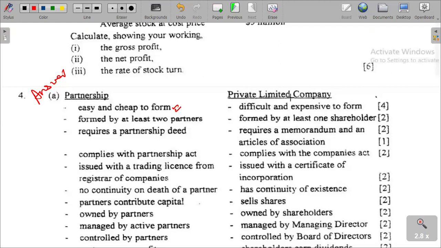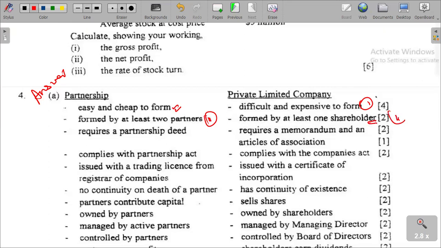So that is one, and then formed by at least two partners, and then it's formed by at least one shareholder. A partnership would need a minimum of 2 people. So it has to be formed by at least 2 partners, and then a private company is formed by at least one shareholder.